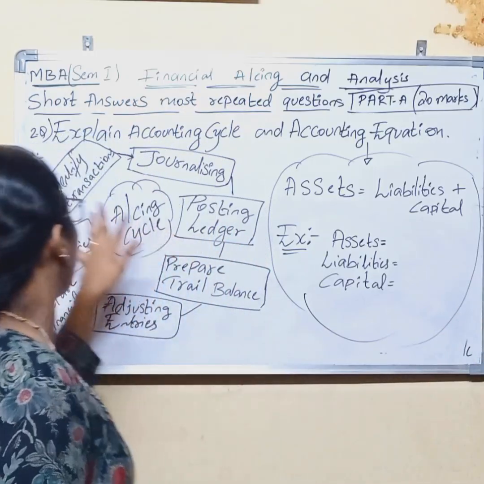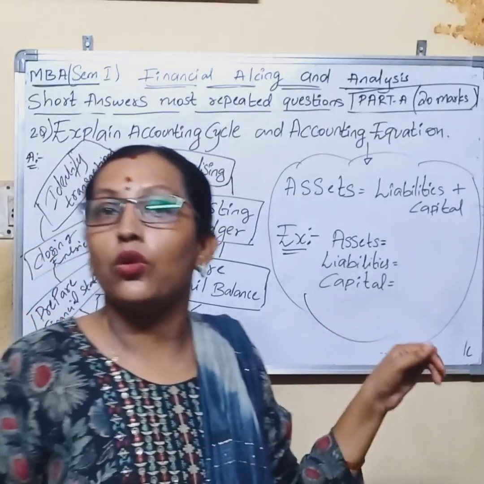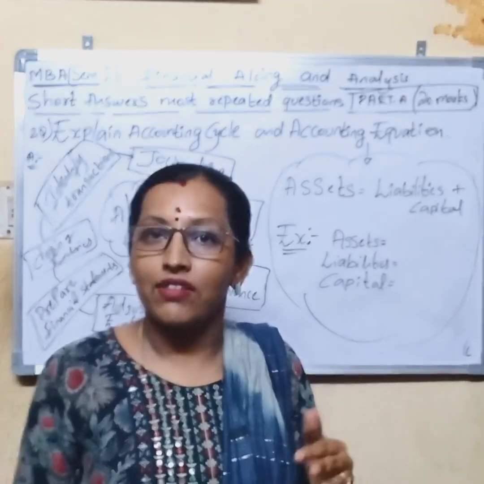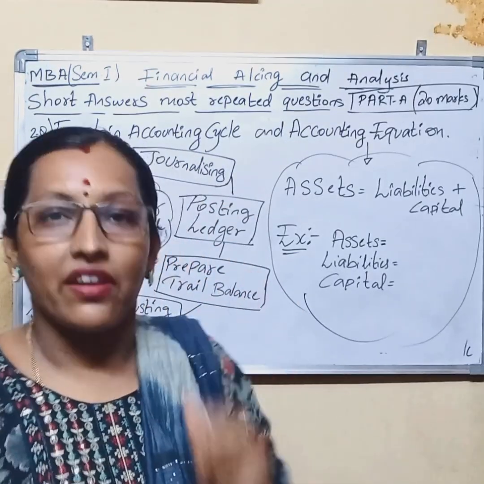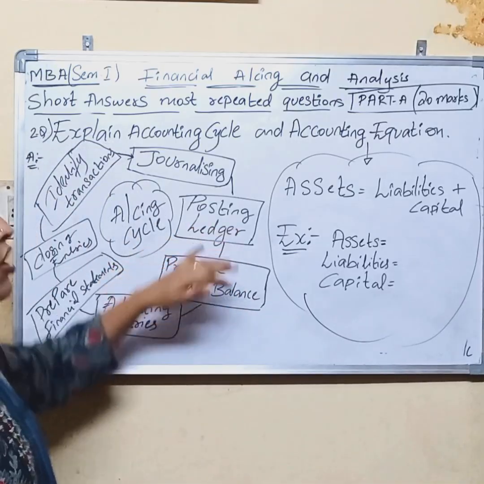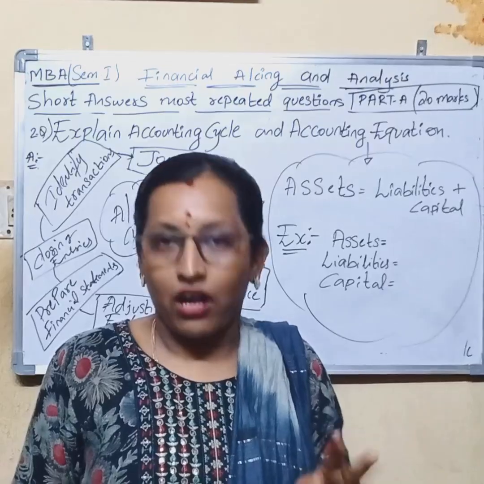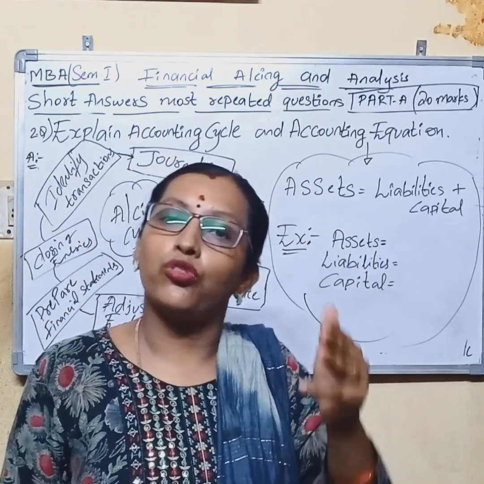Then, as you already know, we first make the general entries, we enter in the journal, so we call it journalizing. And the second one is posting to the ledger, where we prepare the ledger accounts. So the third step in the accounting cycle is posting ledgers.